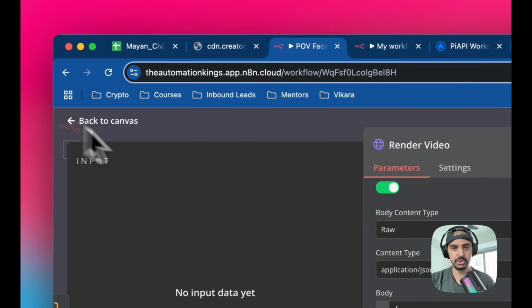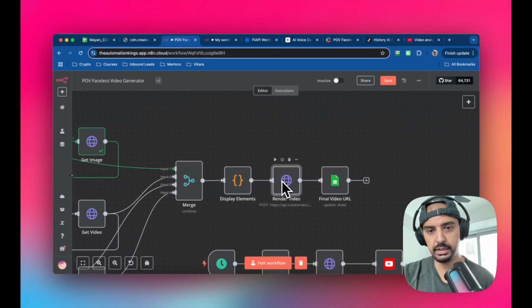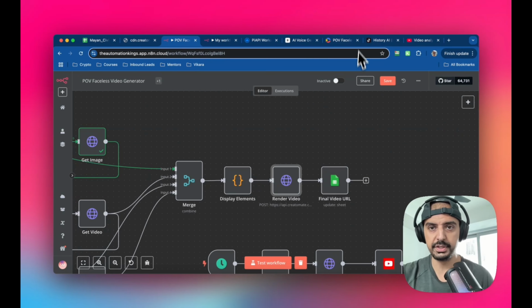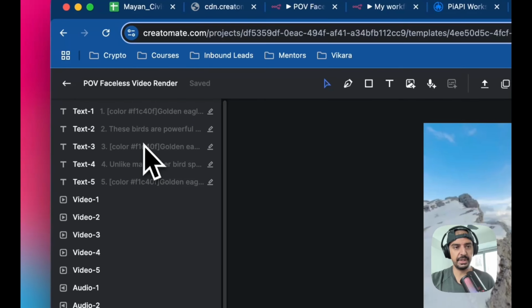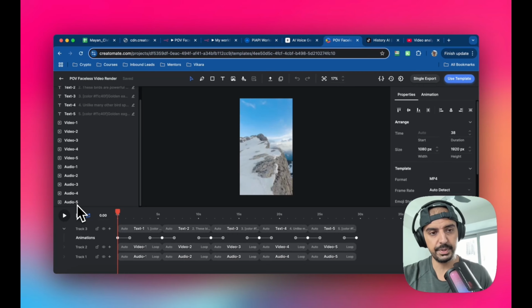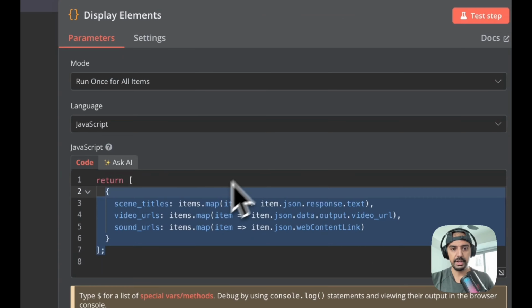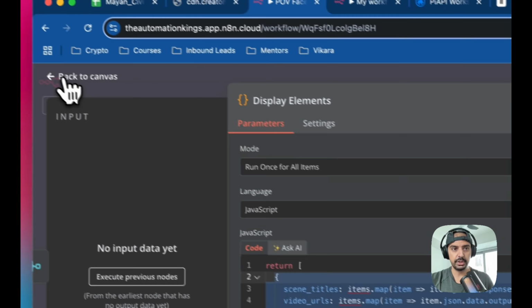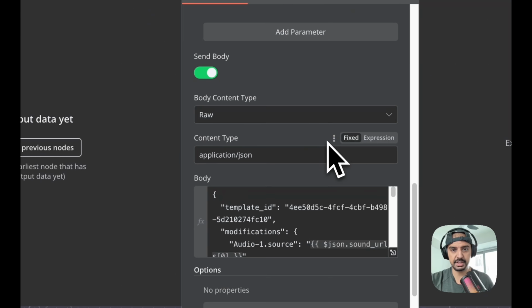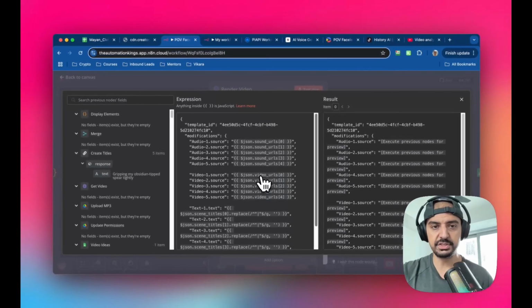So if I can show you from the original, let me just go back here. It's going to take all these display elements, it's going to put it into an API call, and then it's going to put it all together on this template. Okay, and the way the template is set up is I'm going to do the first 5 assets are going to be text, right? The next 5 are going to be video, and then the last 5 are going to be audio. Okay, and we are basically pulling in all these assets, right, to do that. And if I go into the render video module, you can see exactly what this is doing, right? It's going to assign everything that we built from the workflow using these dynamic variables.